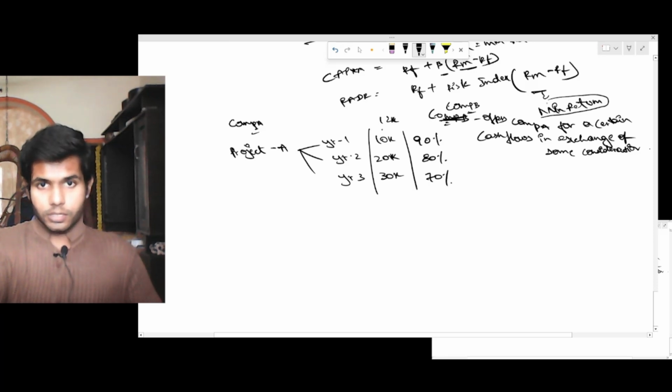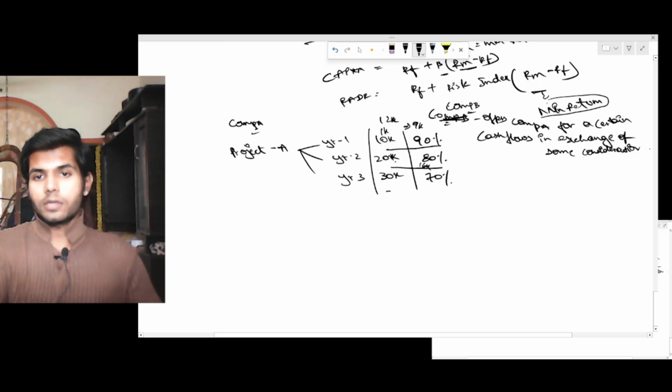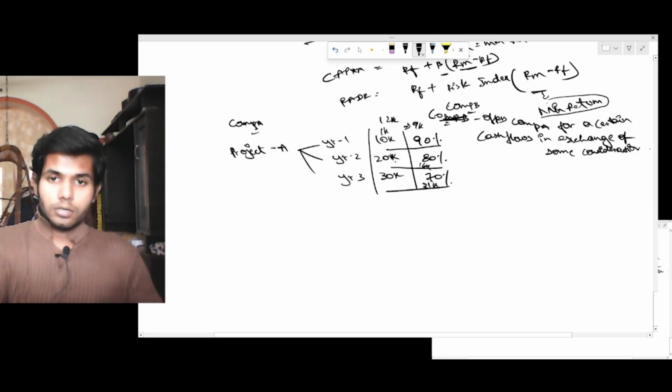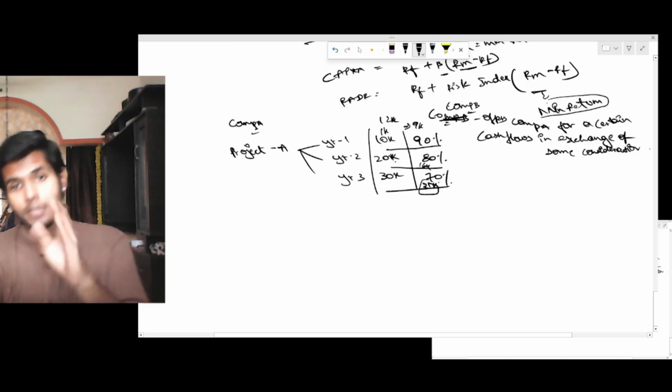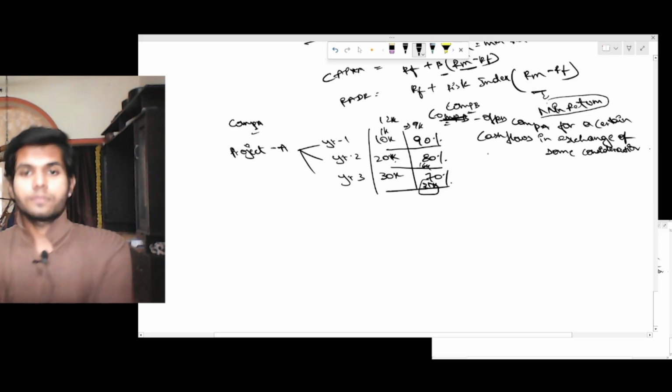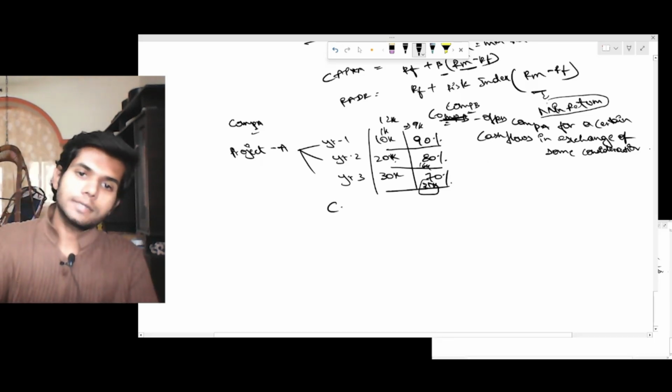So if the cash flows are, let's say, 10,000, then there is 90% certainty that 9,000 will be received. Likewise, there's 80% certainty that 16,000 will be received, and 70% certainty that 21,000 will be received. So this much amount would definitely be received. This we call certainty equivalent cash flows.